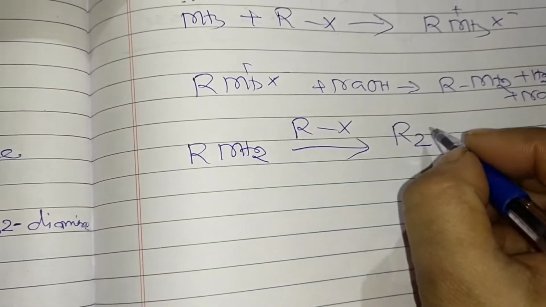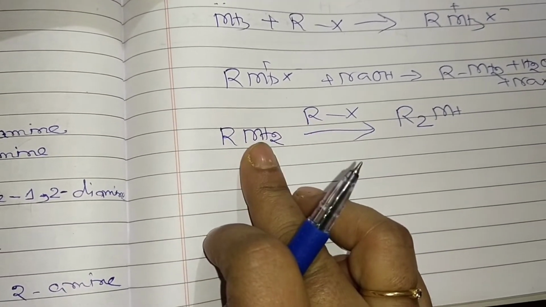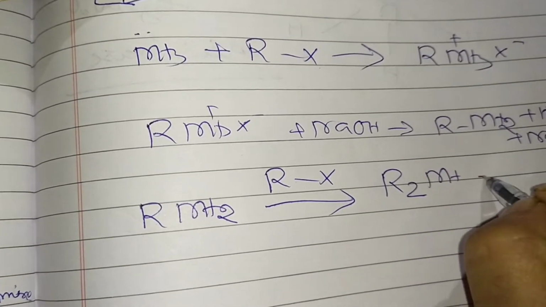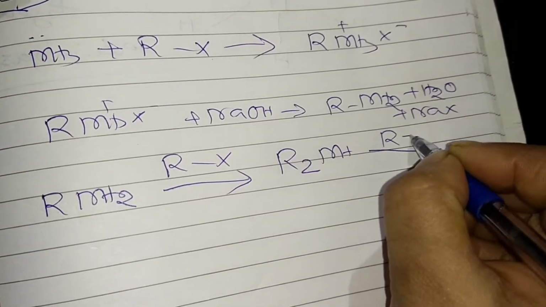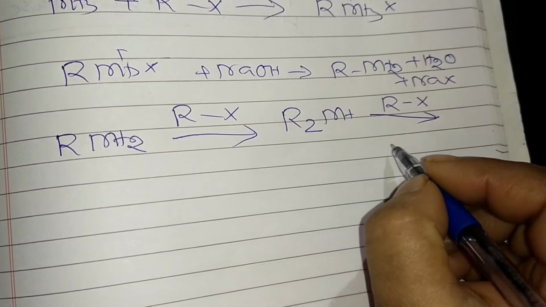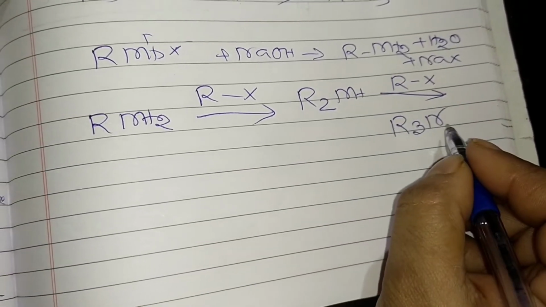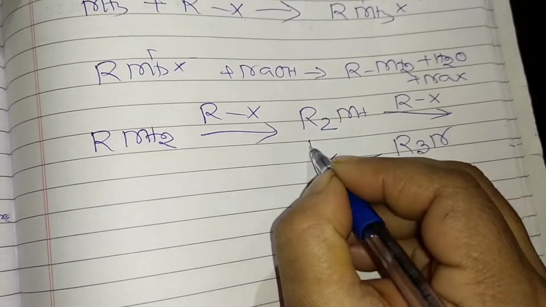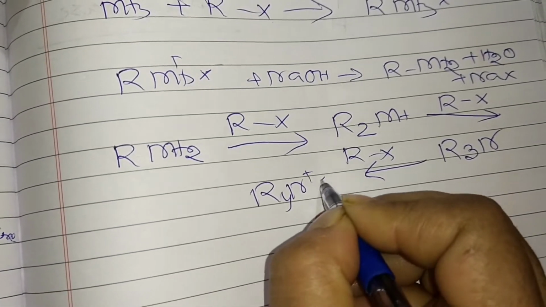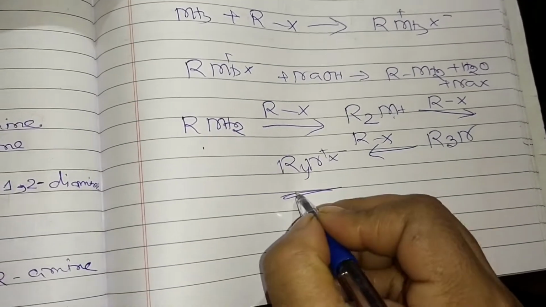R2NH, because hydrogen is replaced by one more R. Now if this reaction goes on with one more R-X, alkyl halide, what is coming now? R3N, because again H is replaced by R. Again if it is reacting with R-X, what is coming now? R4N+ X-, quaternary. So this is primary, this is secondary, this is tertiary, this is quaternary.